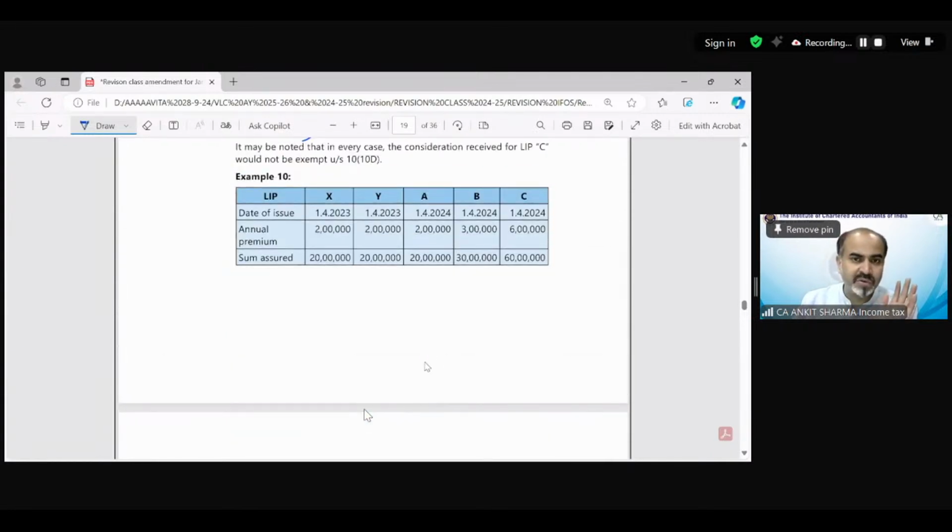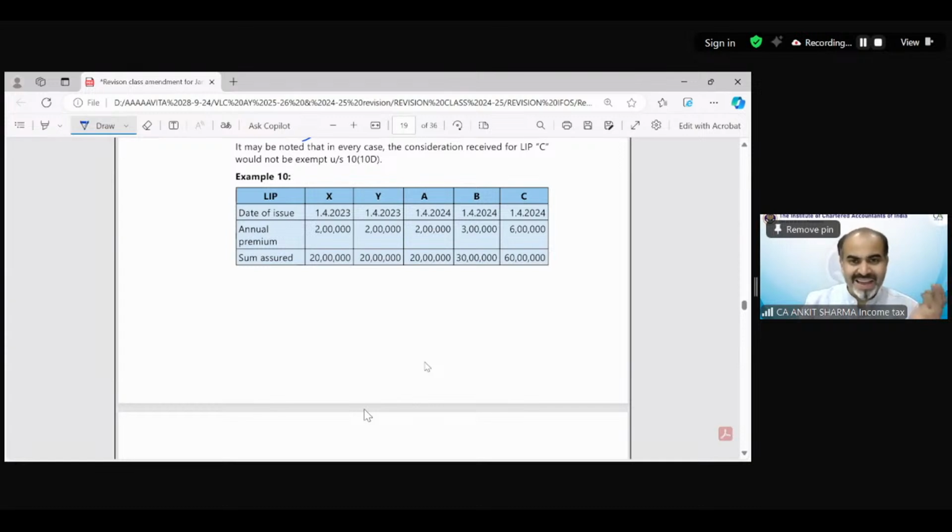Read the provision carefully and tell me the answer. Okay, Sujay is saying X and Y.